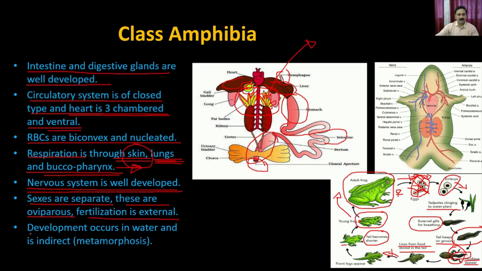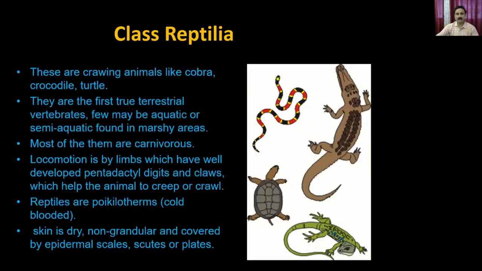So you see the fertilization is external, like the fertilization is occurring in the pond's water, right? And the development is also occurring in the water, and it is indirect, which means there will be a metamorphosis. Then we'll move on to the next class, and that is called the class Reptilia.